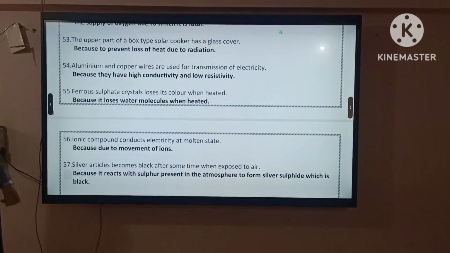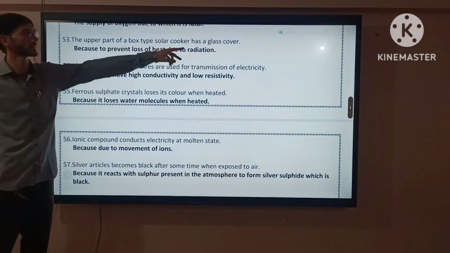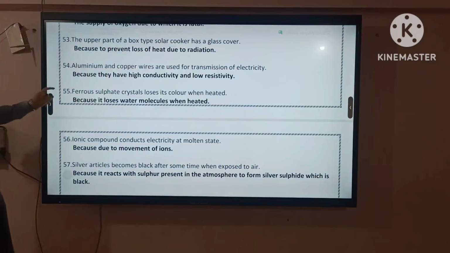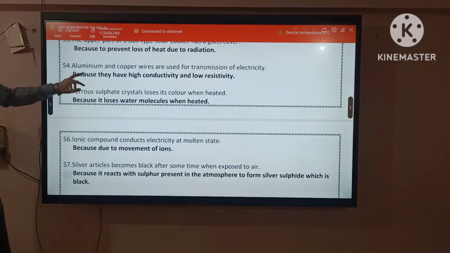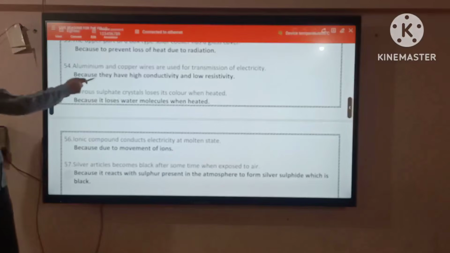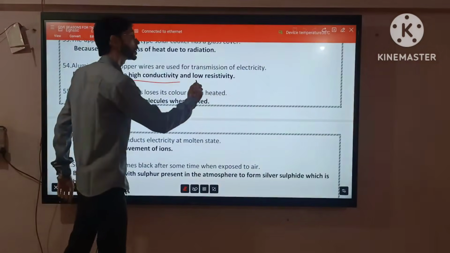Next one. The upper part of the box type solar cooker has a, this is normal. Okay. Aluminum and copper wires are used for transmission of electricity because they have high conductivity and low resistivity.